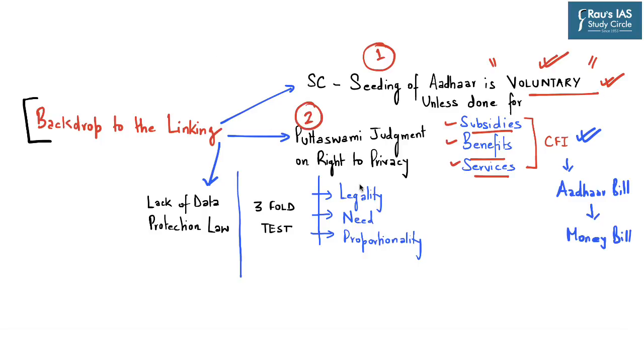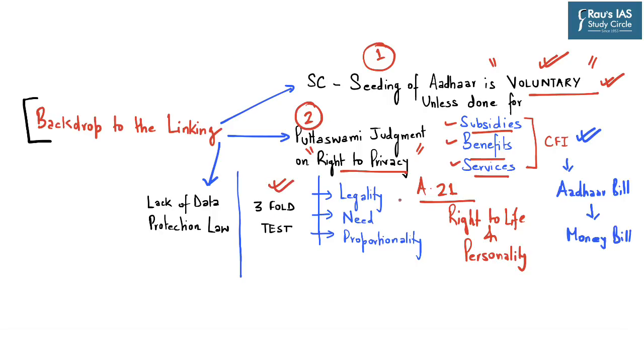Now, the second important highlight with respect to this linking is the K.S. Puttaswamy judgment, which declared that the right to privacy is a part of Article 21 and is part of the inalienable right to life and personal liberty. Here the Puttaswamy judgment also stated that the state can make a law which infringes the right to privacy. However, such a law must fulfill the threefold test of legality.